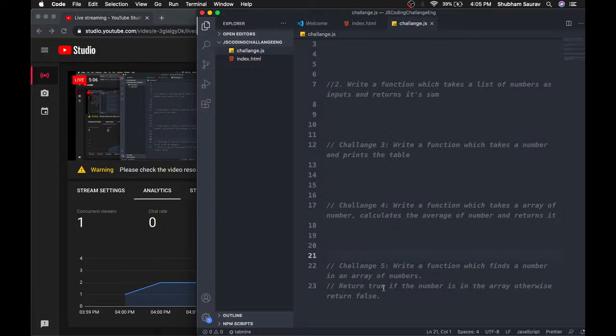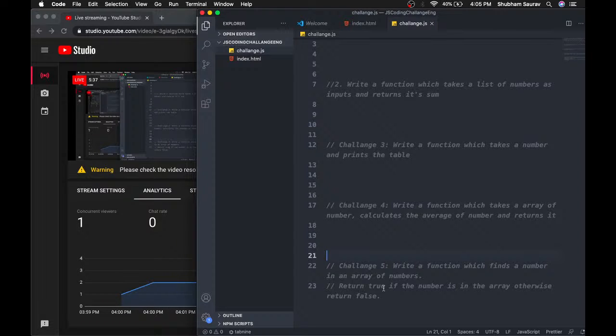So it will take an array of numbers, and this function will find whether a number is available in that array. It will take two parameters, a number and an array of numbers. If the number is available, it will return true, and if that number is not available in the array, it will return false.